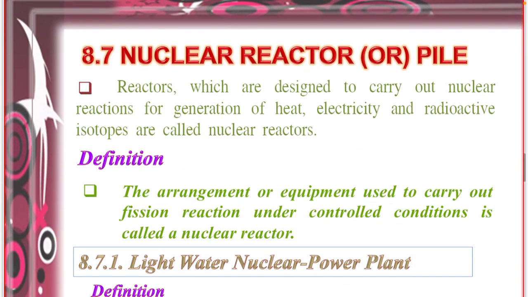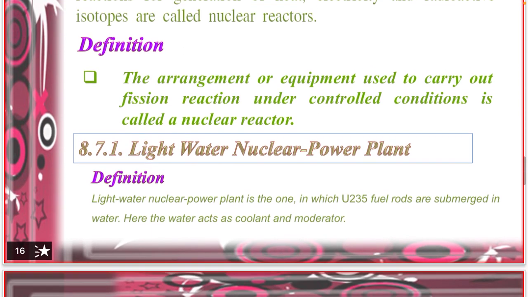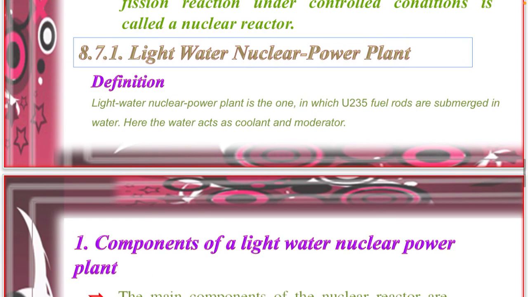Then we will move to the real part of today's lecture, that is the nuclear reactor, which is also called a pile. The arrangement of equipment used to carry out nuclear fission under controlled condition is called a nuclear reactor. For example, a light water nuclear power plant.